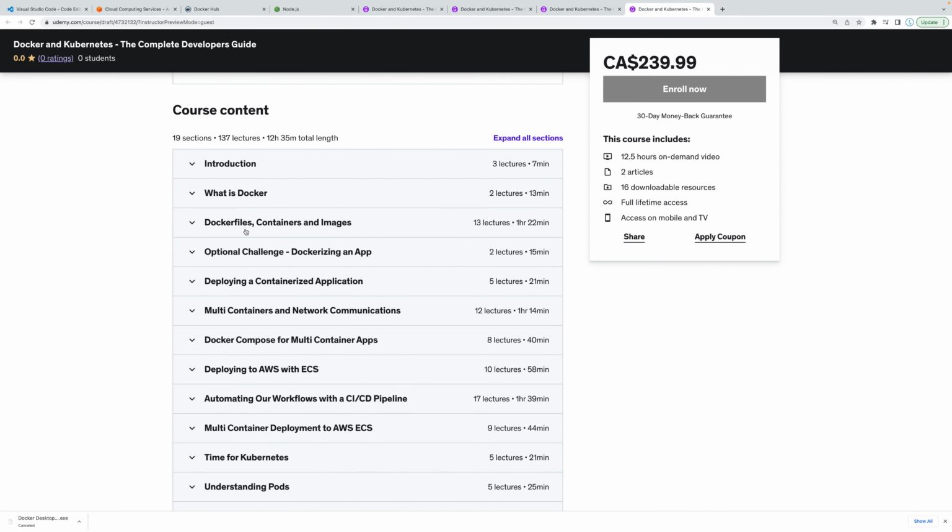Now, after we've learned all that, we're going to move on to Kubernetes. We're going to understand exactly what Kubernetes is, what the benefits of Kubernetes are, and what exactly a Kubernetes cluster is. We're going to learn about all of the different Kubernetes objects that are out there. There are so many out there, and we're going to learn about a ton of them.